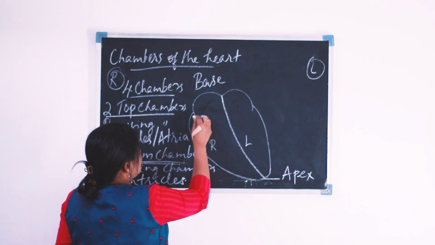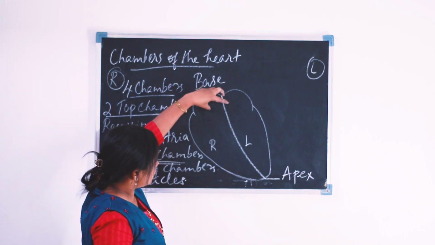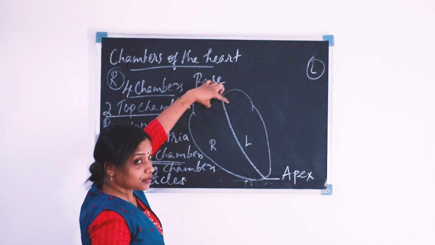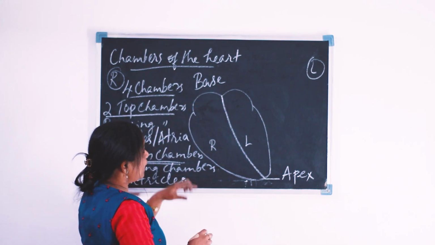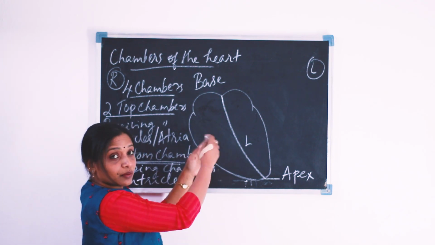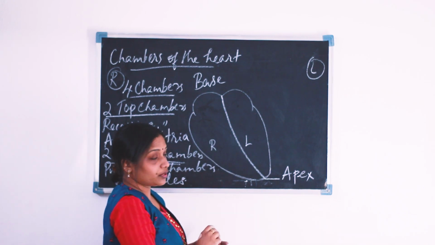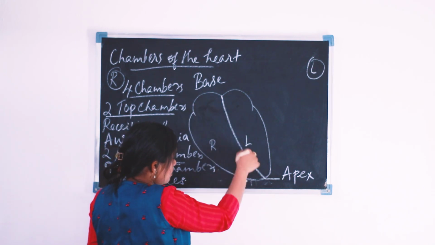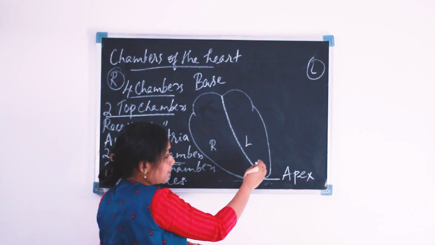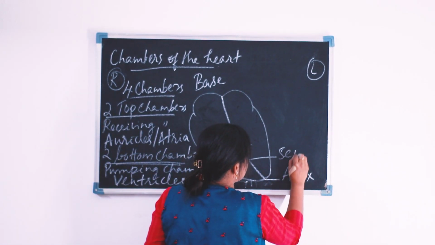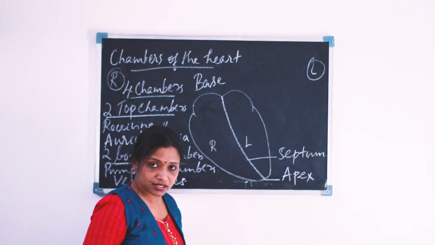Now we can see there is a partition, a separation between the upper chambers and the lower chambers of the heart. Before that, I will explain the right half and left half. This is a septum, a muscular septum, the septum that separates the right side of the heart from the left side.